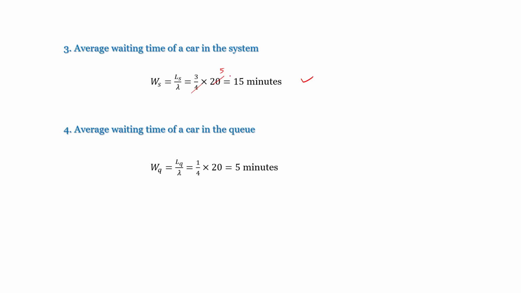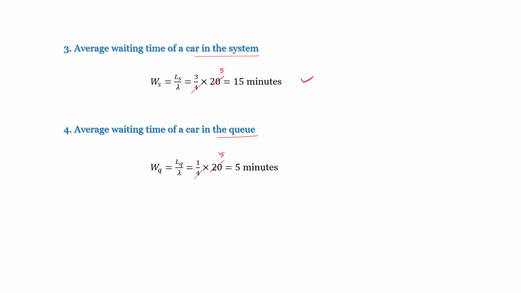The average waiting time in the queue is Wq equals Lq by lambda. Lq is 1/4, 1 by lambda is 20, so we get 5 minutes. The average waiting time in the queue is 5 minutes. That is the first problem.